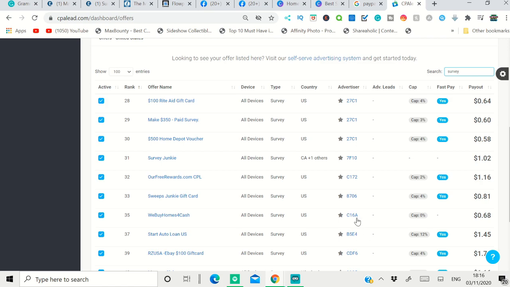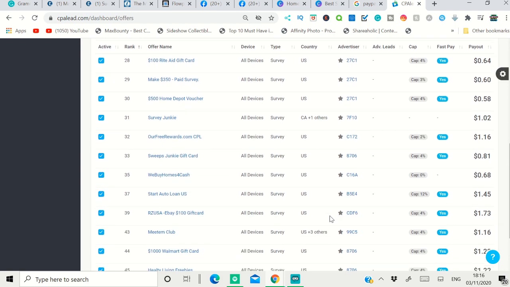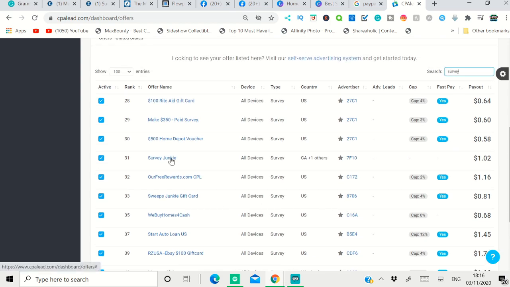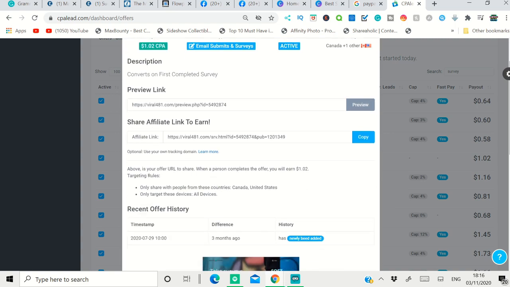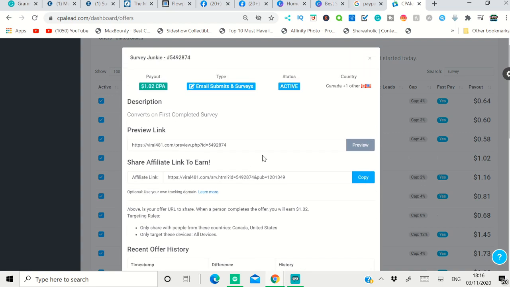So CPA offer is cost per acquisition, or people say cost per action. So whenever you promote an offer, whenever people click the link and take action, the majority of the time is putting their email address, and you get paid for that. So you can see this is the Survey Junkie offer, that you are only able to promote in Canada and USA. And if you promote this link, this is your affiliate link, and they take action, they have to complete the first survey, the registration form, and put their email address. After they've done that, you get paid